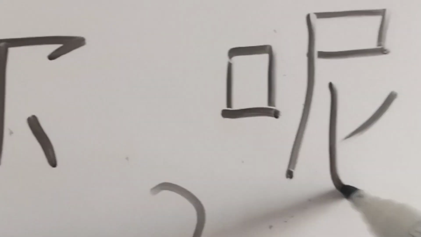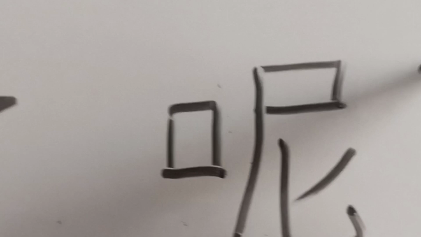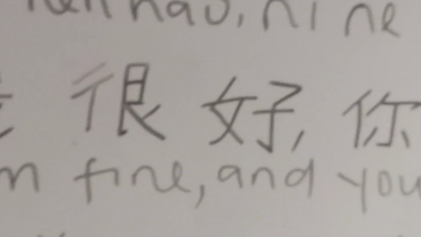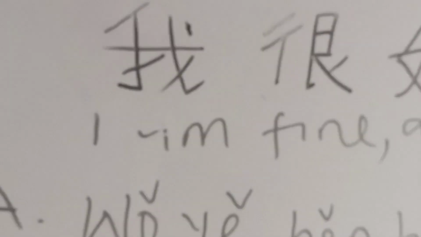And this. This is na. Ni na. Do not worry about the characters much. I want you to just get used to seeing the characters every time and recognizing them. And it means I am fine. I am fine. And you used ni na to kind of emphasize on that question.